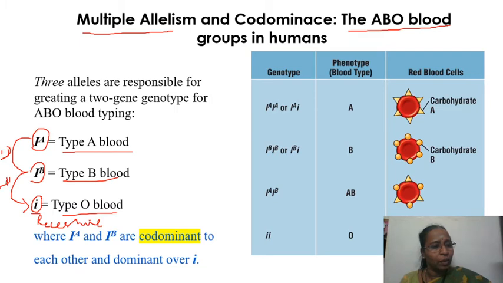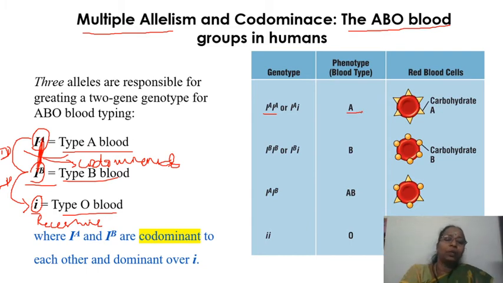Dominant for i. But when these two are together, they are codominant. So two relationships you can see. You can see dominant-recessive relationship as well as codominance here. That means IA and IB are dominant over small i, whereas IA and IB are codominant. Okay, so it can be homozygous A. Blood group is going to be A.